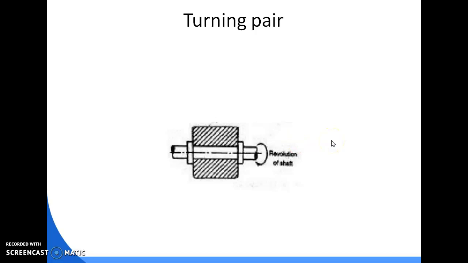This is a turning pair. Here also we have two links. Suppose this fixed link is link 1 and the inner cylinder is link 2. Here we can see link 2 can only rotate inside link 1, so this is a turning pair.